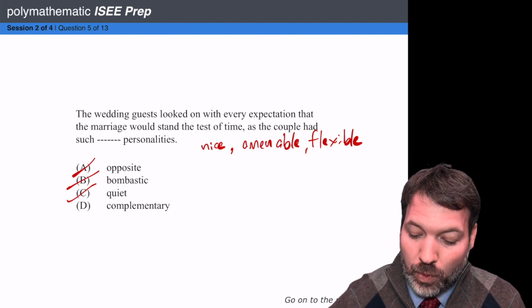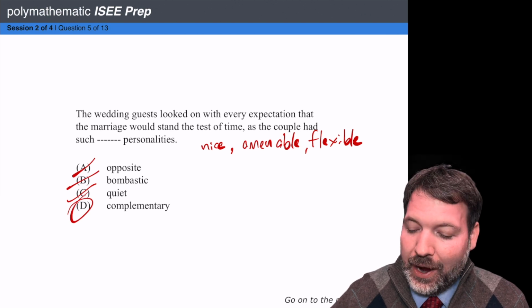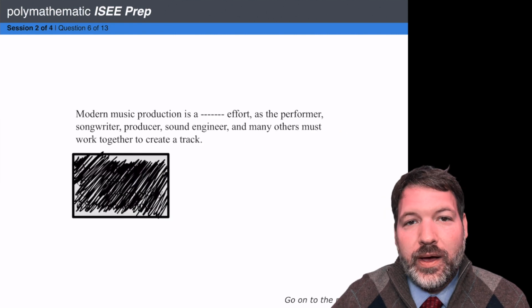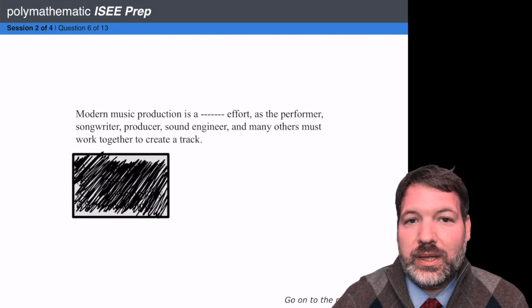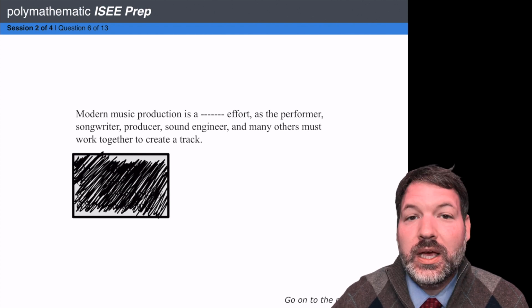Complementary means they fit well together. So yes, answer choice D is going to most match our amenable or flexible word that we came up with. You can see now, having done a few of these, the strategy quickly becomes second nature, and it saves us so much time. You read the sentence, you fill in the blank.